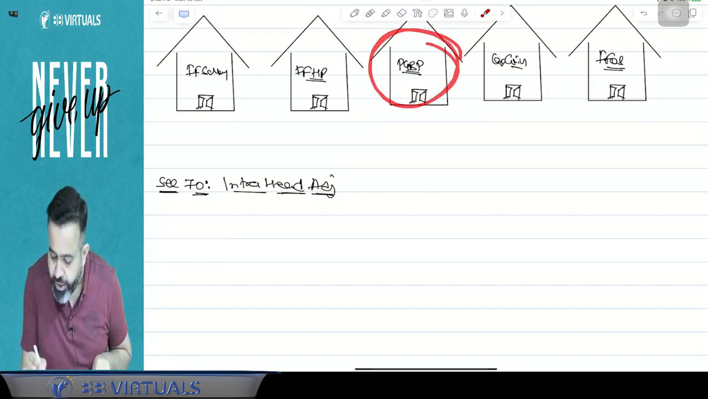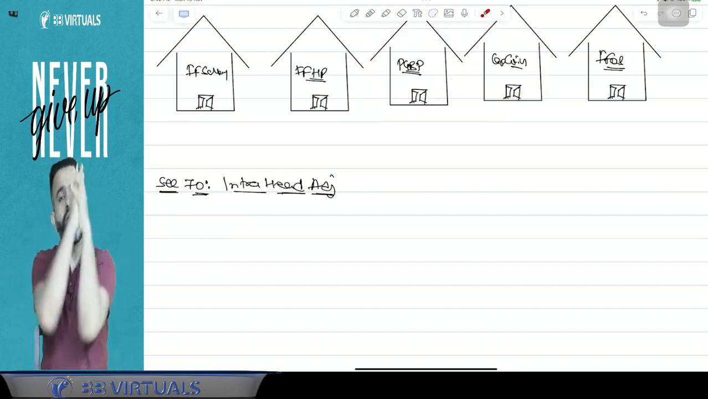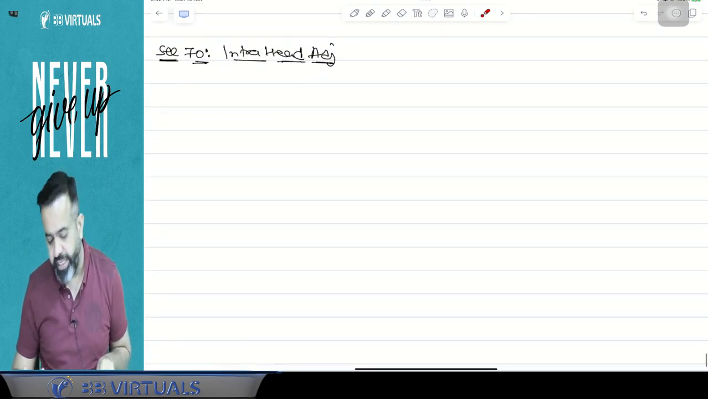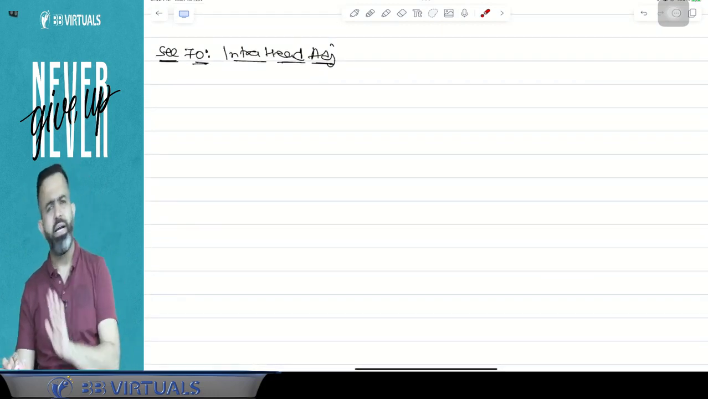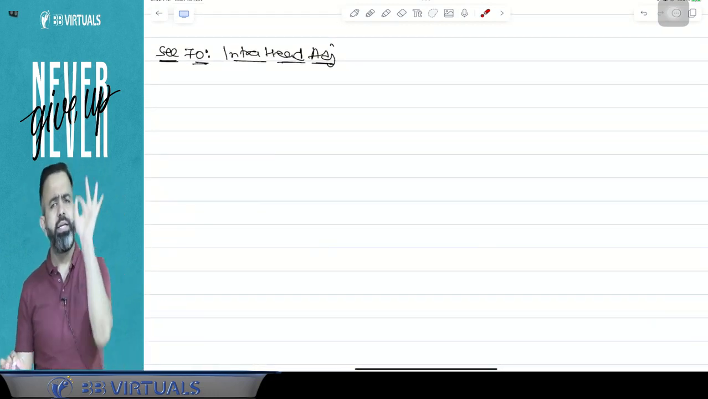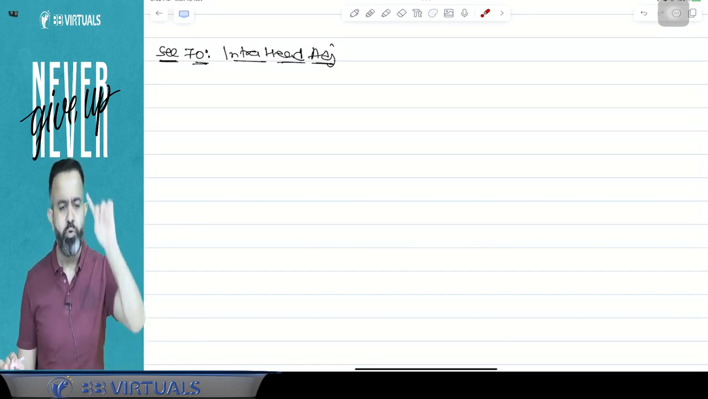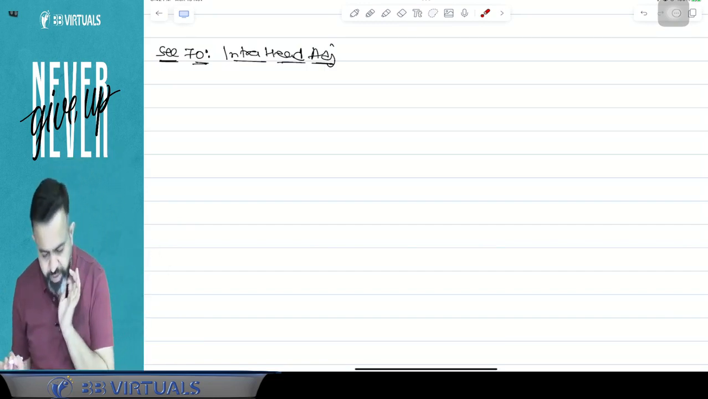Within the head only you are doing the set off. That is called your intra-head adjustment. So you can do the intra-head adjustment, there is no issue at all. Intra-head adjustment is allowed, and first you will do the intra-head adjustment only.